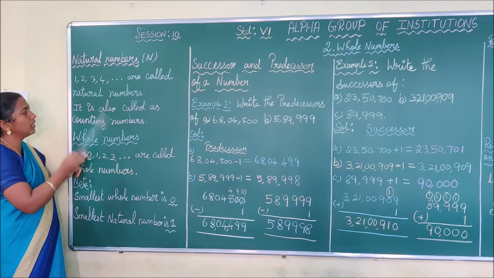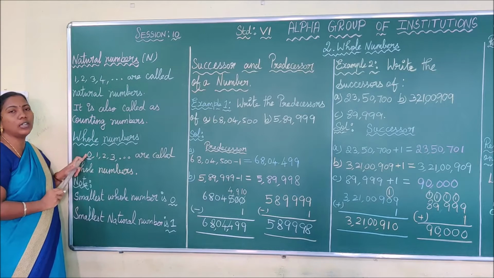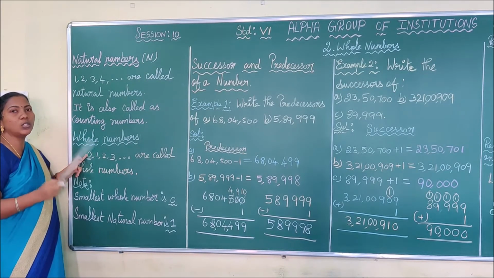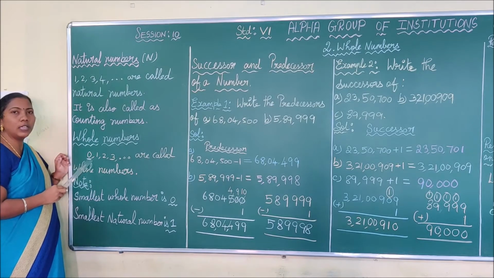And my question is, what is the smallest natural number? Yes, the smallest natural number is 1. And which is the smallest whole number? The smallest whole number is 0.